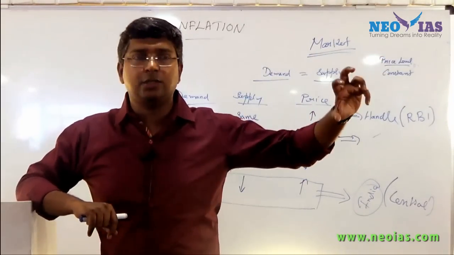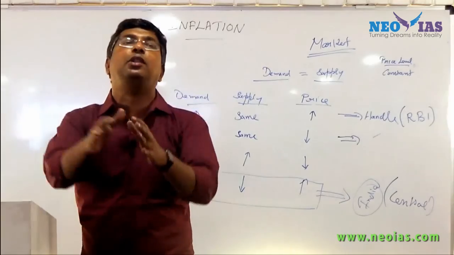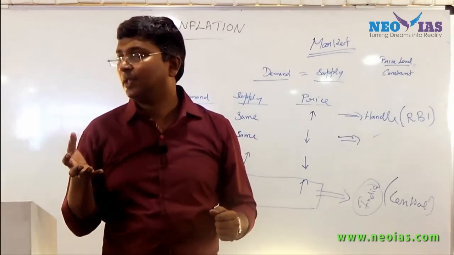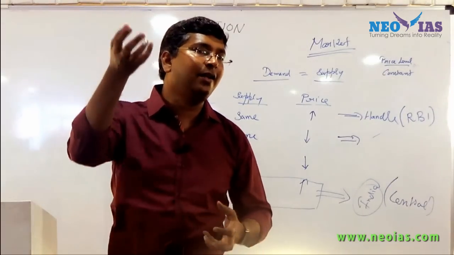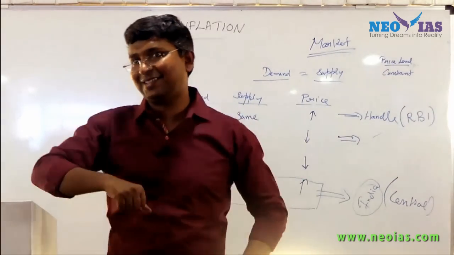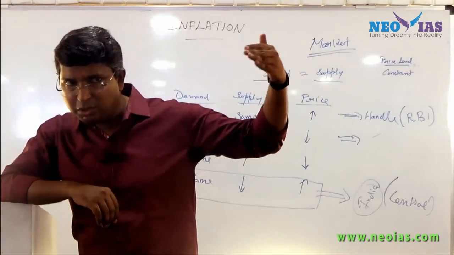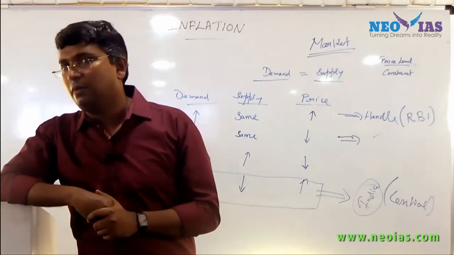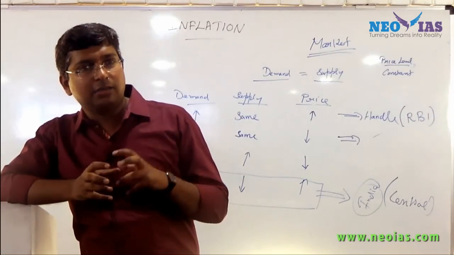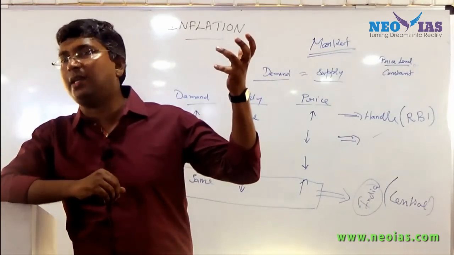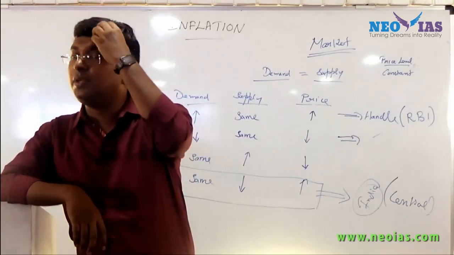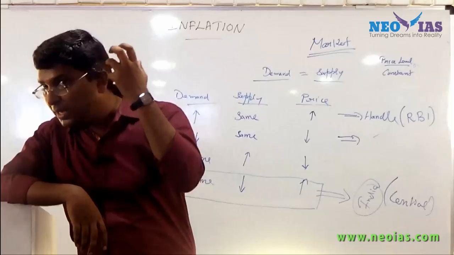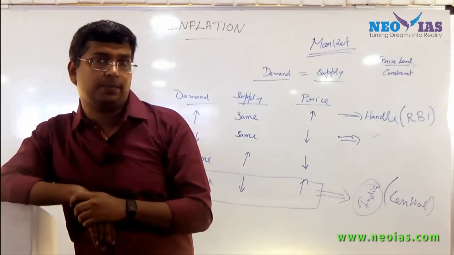RBI increases the rate, so what happens? It is a double shock for the people. One is the inflationary shock. Second, due to the increase in interest rate, it is affecting business also. And this happened during 2012-13, when the RBI increased the interest rate like anything, but it took so much time to bring down the inflation because it was mainly due to supply constraints.